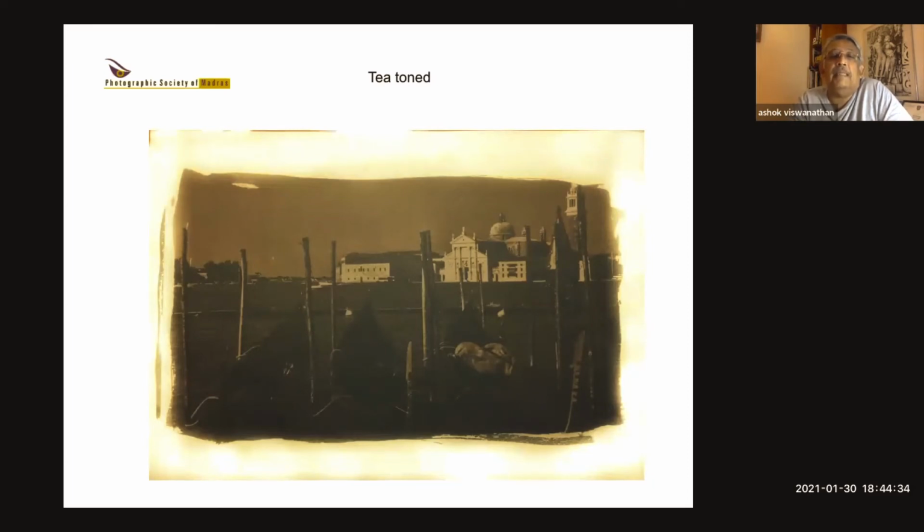Now this is an image that has been toned in tea. Now it has been toned a little too much, so it has become a little darker brown because it was toned for 10 minutes. But if I'd cut the time to say 5 minutes or 4 minutes, it would have looked a little lighter. It looked slightly more like a sepia print. But it all depends. The thing with these processes is that there is no fixed result. It just depends on what you like and what you do, and every print is different. So this is an image I shot in Venice a few years ago on a Nikon, which I took out and printed.